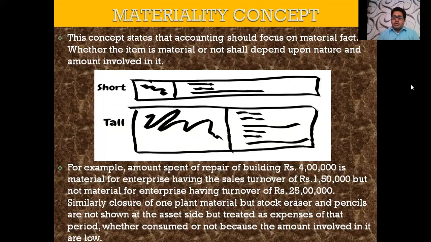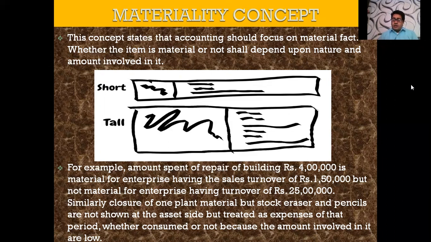Again, students, I am taking one example. In your business, there occurs a fire, and because of which you got a loss of just rupees 10,000. Your business is doing a turnover, that is sales, of rupees 15 crore. Now, students, a loss of rupees 10,000 when the sale is 15 crore is not much of a difference. It means it will not affect many decisions. So it is an immaterial transaction.